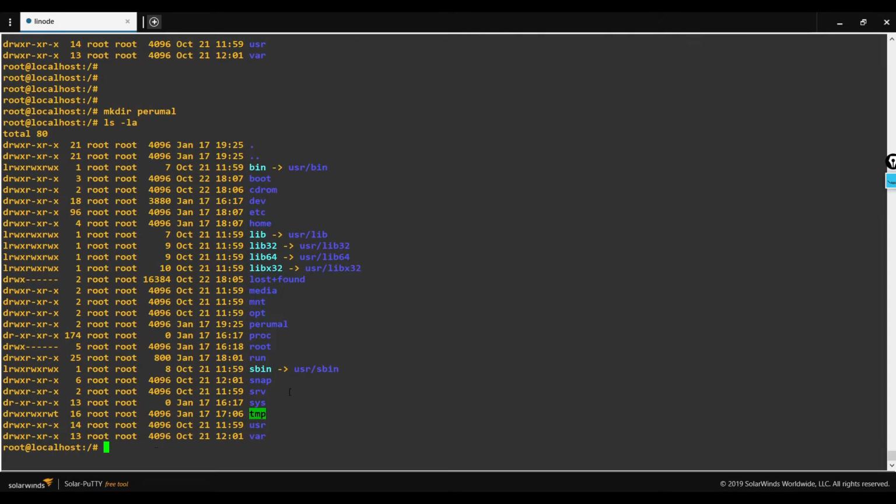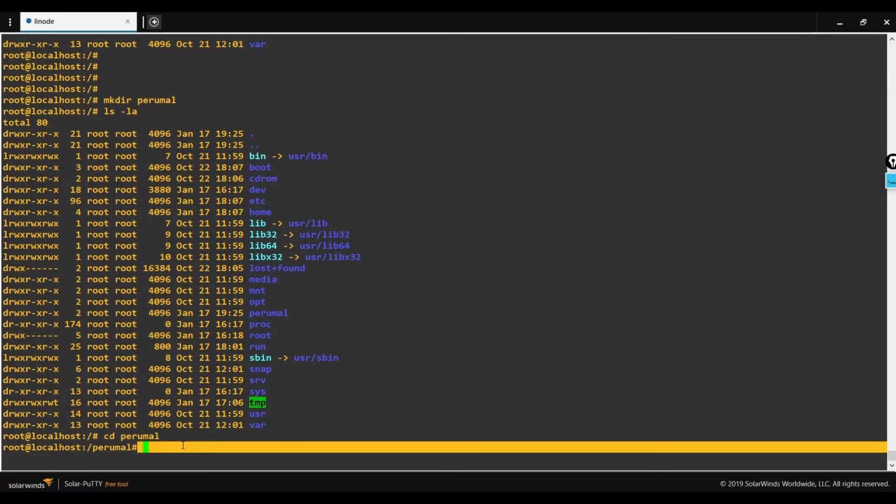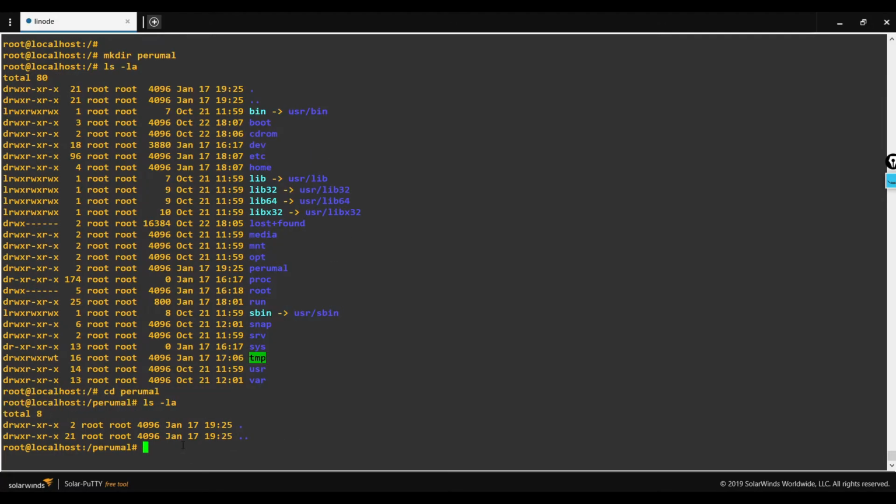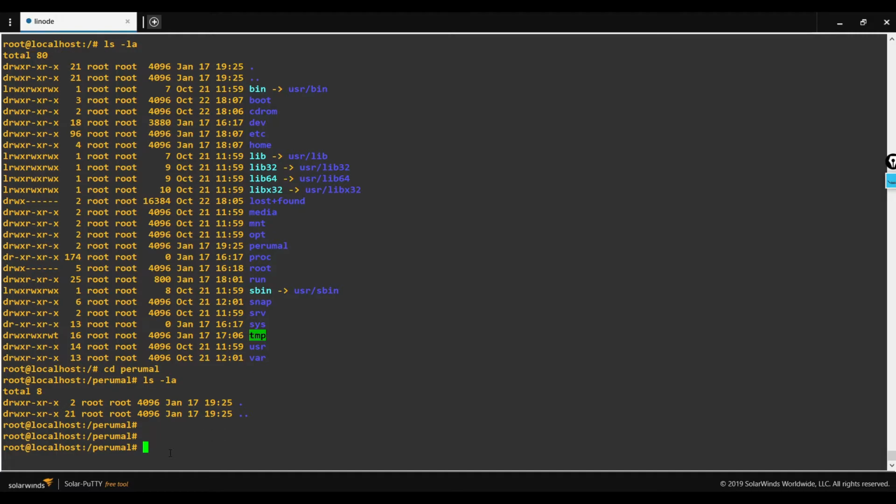When I list out the contents, I will be able to see the directory which was created in my name. To move into my directory, I give change directory. Now I am in my directory. So far no contents are present in my directory.